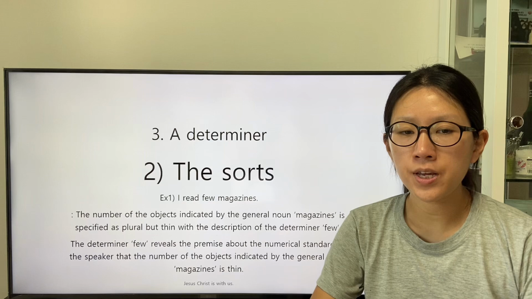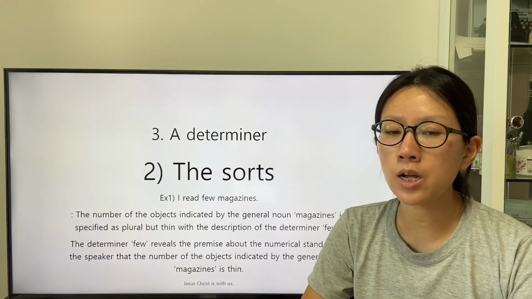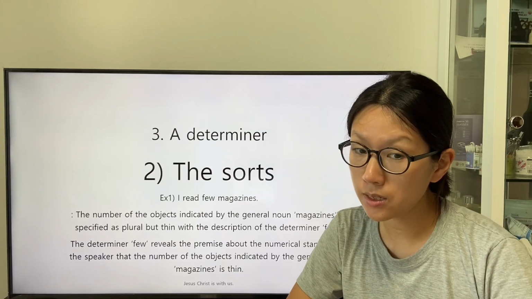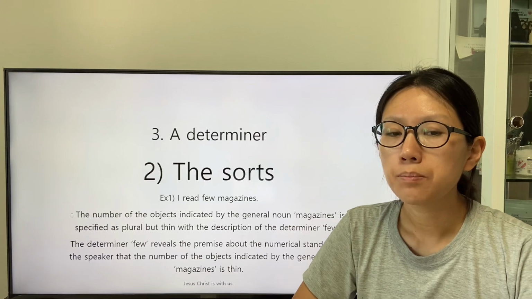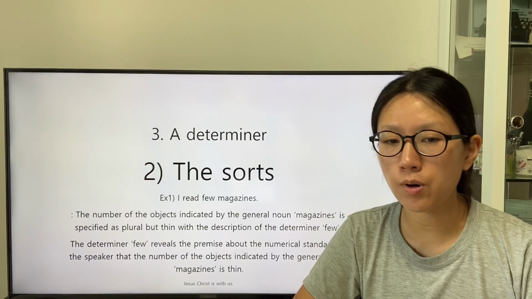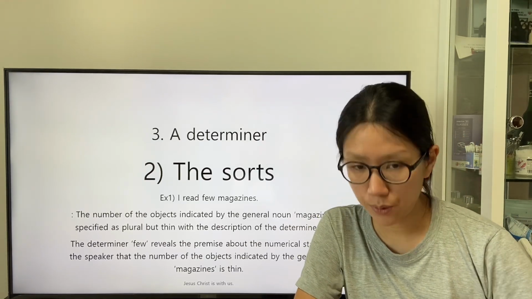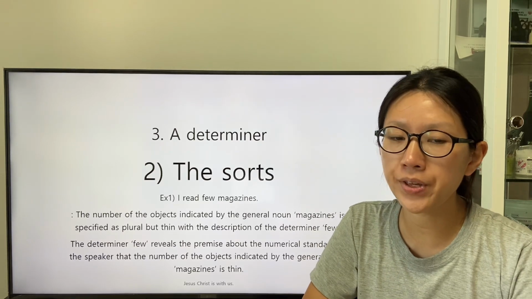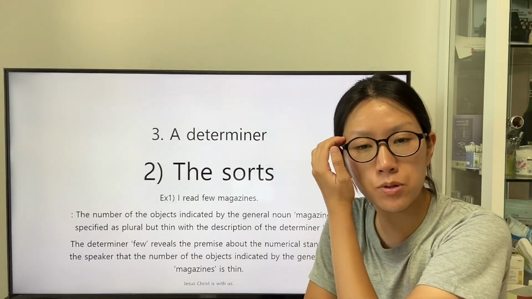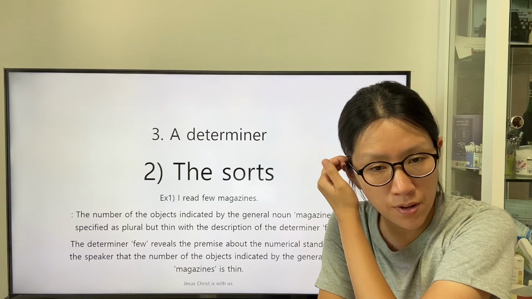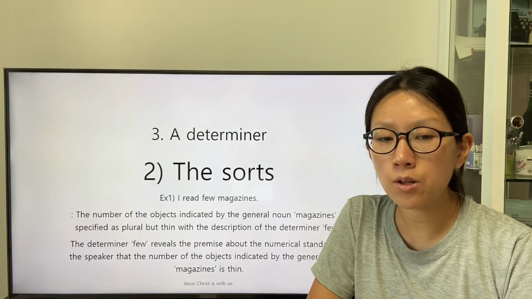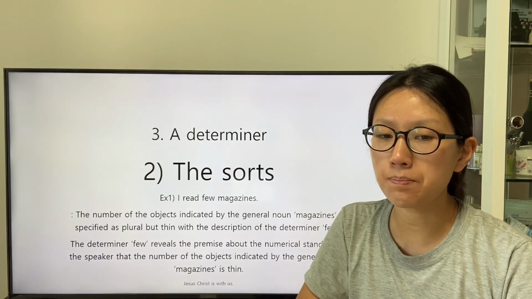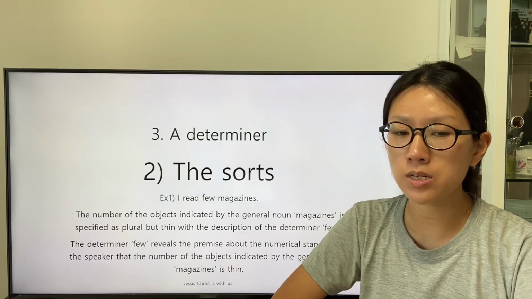The number of the object indicated by the general noun magazines is specified as plural but thin with the description of the determiner field. The determiner field reveals the premise about the numerical standard of the speaker, that the number of the objects indicated by the general noun magazines is thin.